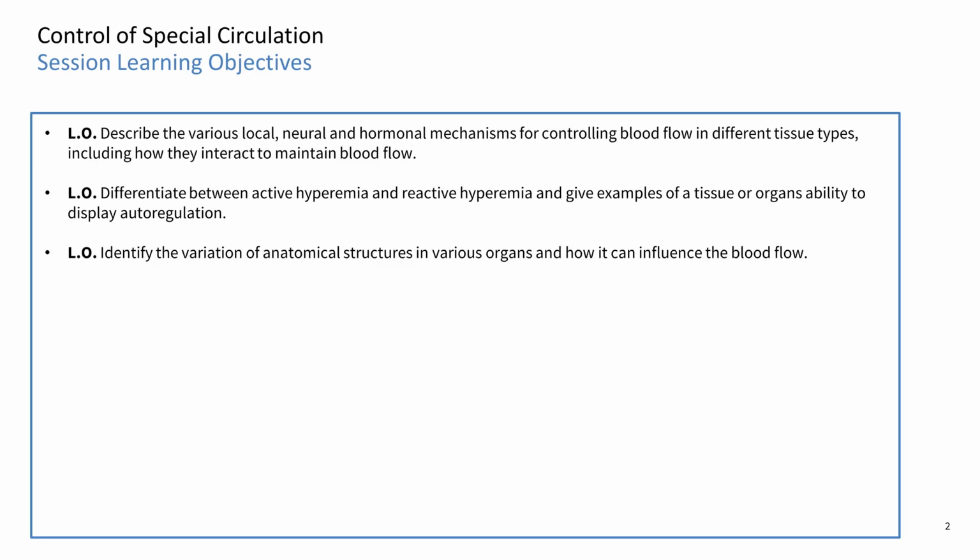In this session, we'll cover the following learning objective: describe the various local, neuronal, and hormonal mechanisms for controlling blood flow in different tissue types, including how they interact to maintain blood flow, differentiate between active hyperemia and reactive hyperemia, and give examples of tissues or organs' ability to display autoregulation. Identify the variation of anatomical structures in various organs and how it can influence the blood flow. All right, let's get started.